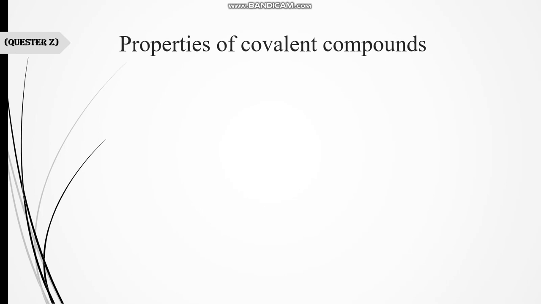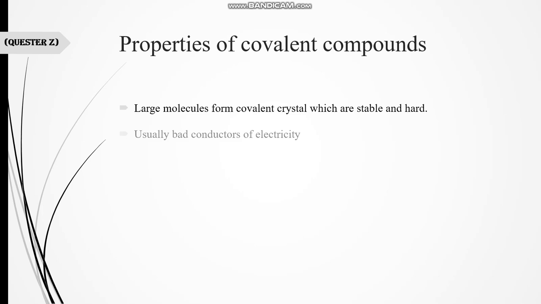Let's talk about its properties. First, large molecules form covalent crystals which are stable and hard. If the molecular weight is very high, they will form crystals that are stable and hard. They are usually bad conductors of electricity, while ionic compounds in the molten state are good conductors because of the presence of ions.